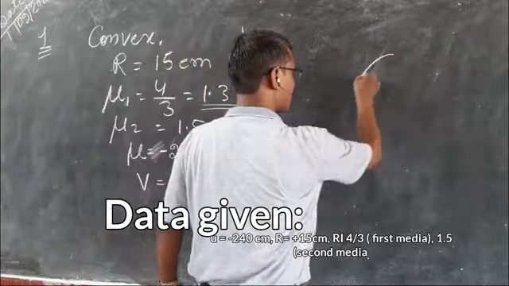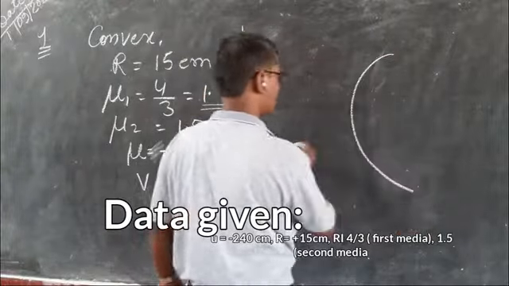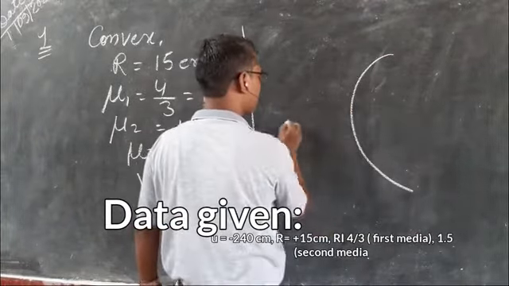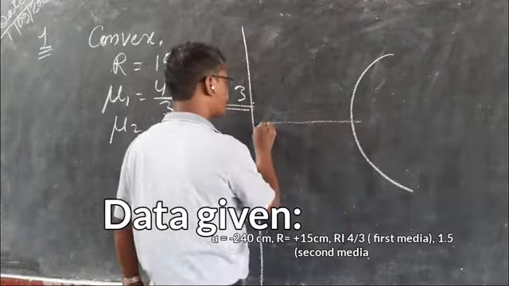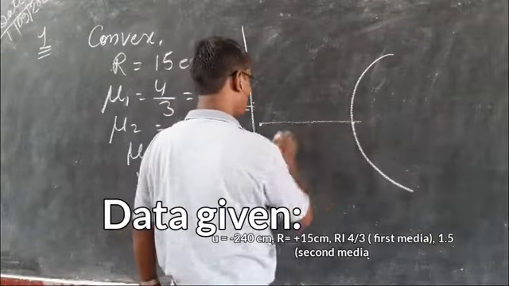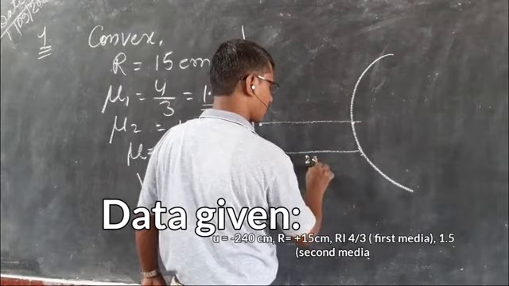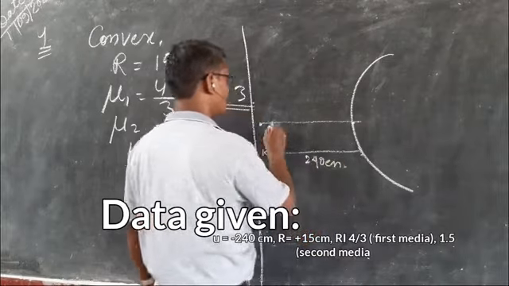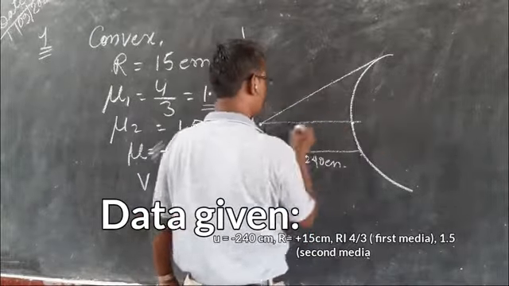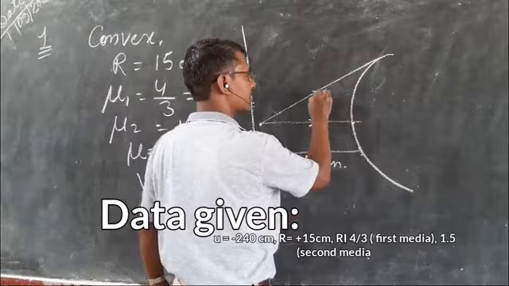You see, I am just drawing the rough figure. Say this is the convex refracting surface, this is the object, this is the pole. The object distance from the pole is 240 centimeter. This is one ray, this is another ray.